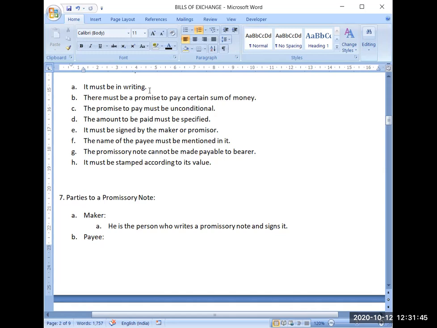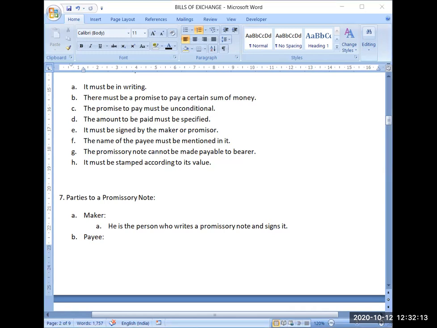The promissory note cannot be made payable to the bearer. Bills of exchange can be made payable to the bearer, but a promissory note cannot. It must be stamped according to its value. So it should be written on a stamp paper, or if you are writing on ordinary paper, then a proper revenue stamp should be affixed to it.